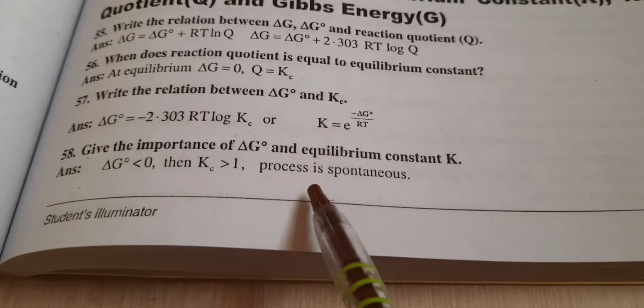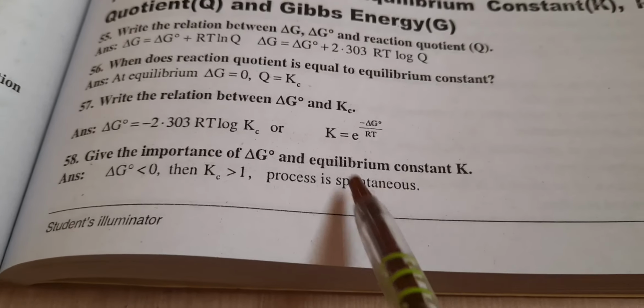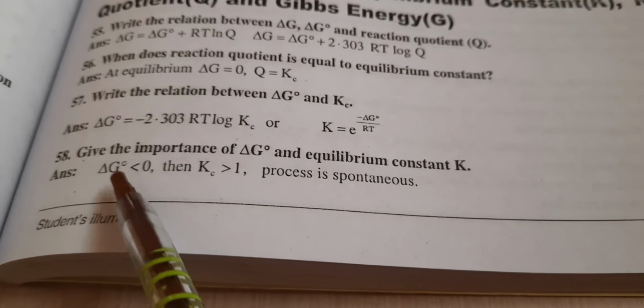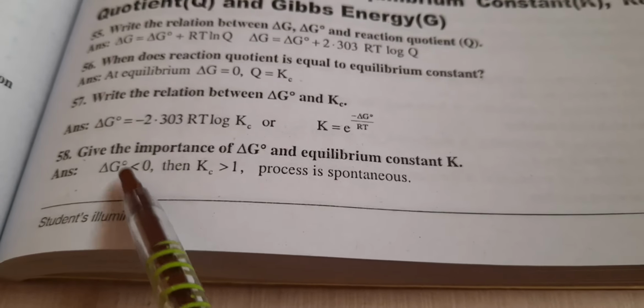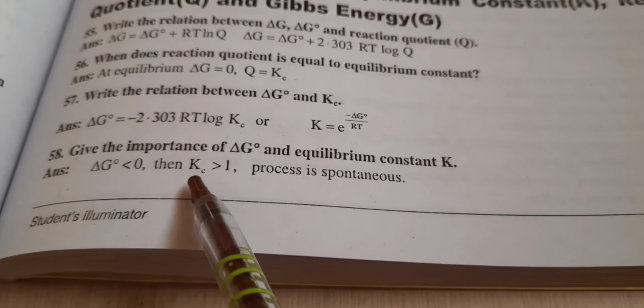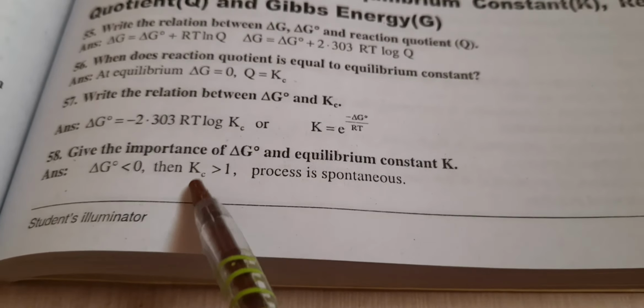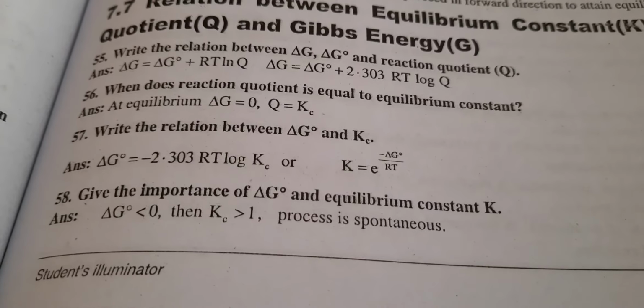For a spontaneous reaction, the change in Gibbs free energy must be negative, always less than 0. The equilibrium constant should always be greater than 1 for all spontaneous reactions.